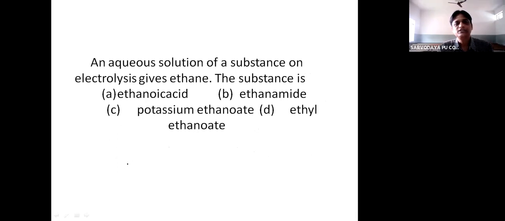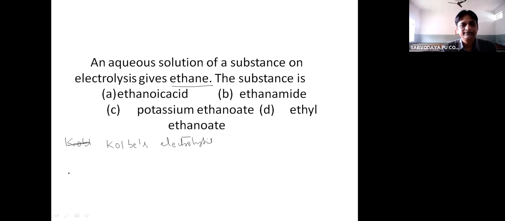An aqueous solution of a substance on electrolysis gives ethane. The substance is, again, the reaction is Kolbe electrolysis. In Kolbe electrolysis, the sodium salt of a carboxylic acid is used, and here they have given which hydrocarbon is formed, that is ethane.